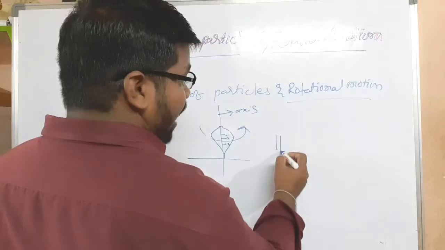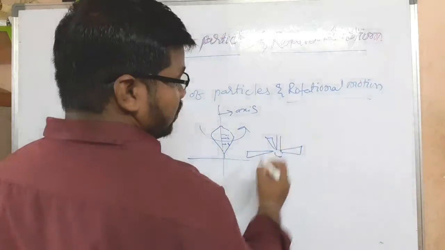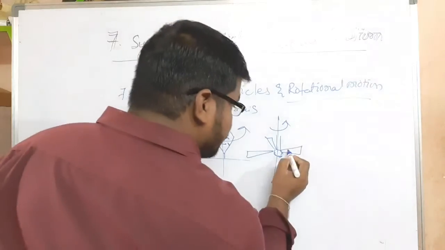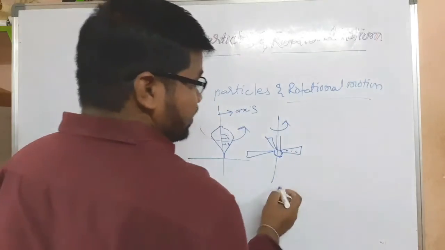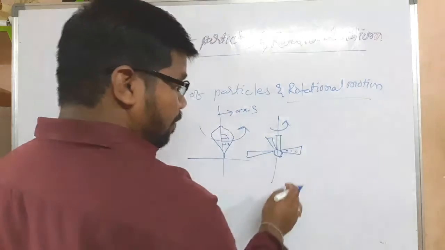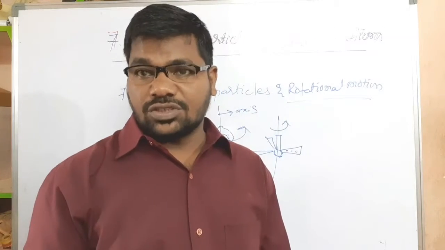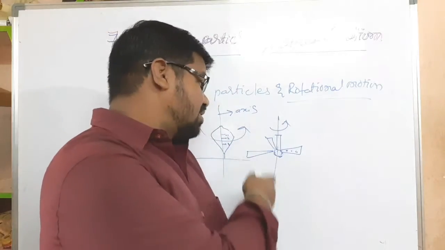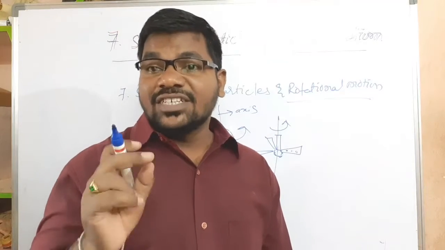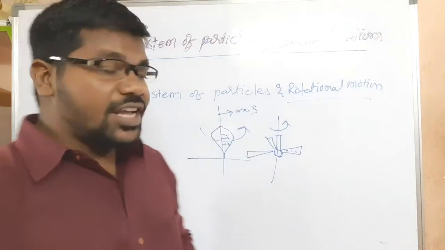Consider a fan. This fan is rotating. Consider 2-3 points on it. Each and every particle in the body undergoes circular motion with a fixed radius. This type of motion we call rotational motion.